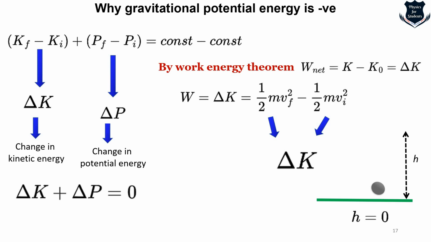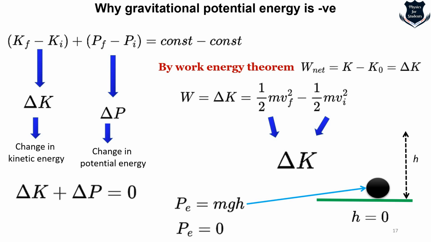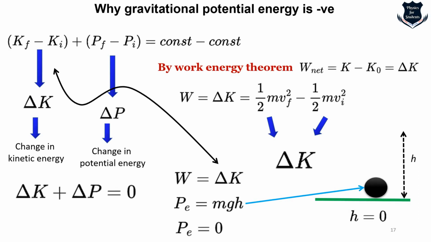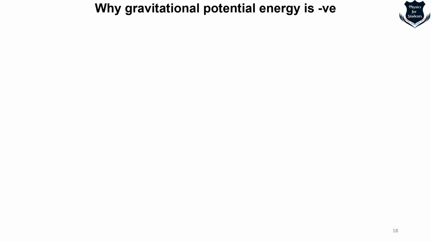Now you see what happens if I take this kind of a shape. When the ball stays at the Earth's level, I am saying that it is not being moved, then we know the potential energy is equal to mgh. But what is the height? The height is 0. That means potential energy is 0, right? And we can say work, that is W, equals delta K, and this delta K is the change of kinetic energy from initial to final stage. So the body starting at h equal to 0 has potential energy 0. I think till now things are quite clear.